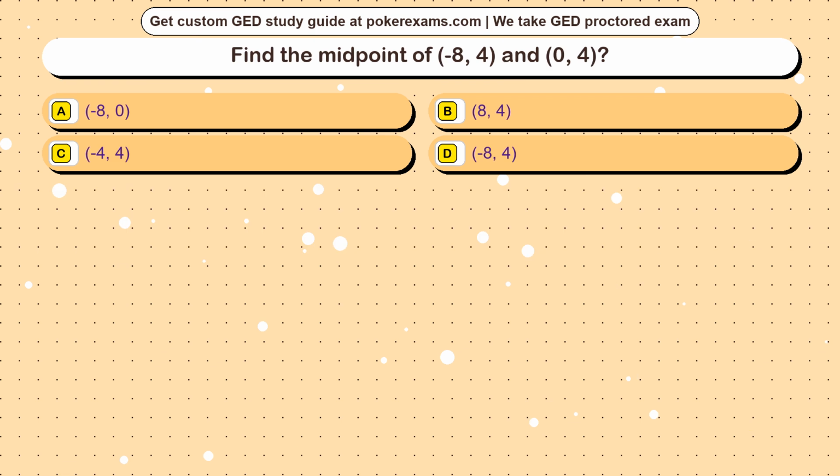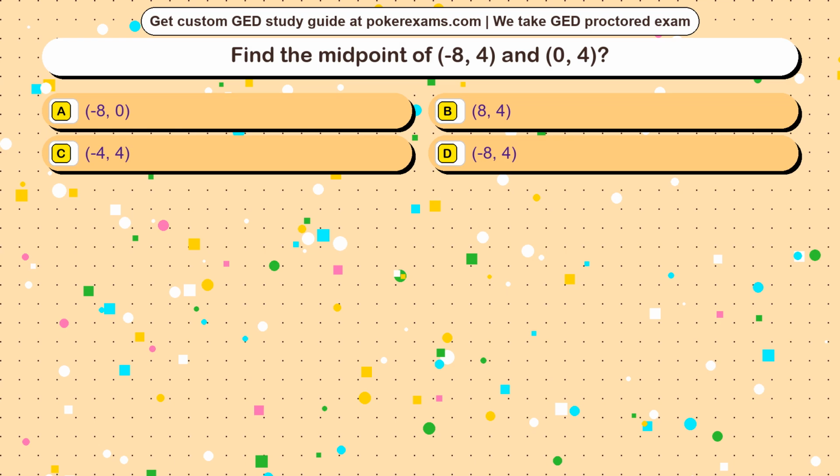Question 20. Find the midpoint of (-8, 4) and (0, 4). Option A, (-8, 0). Option B, (8, 4). Option C, (-4, 4). Option D, (-8, 4).